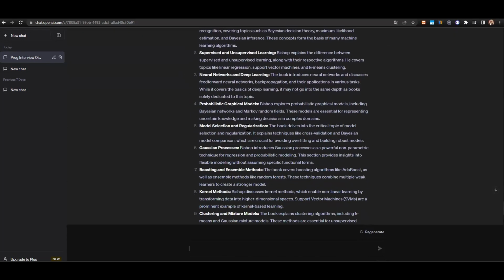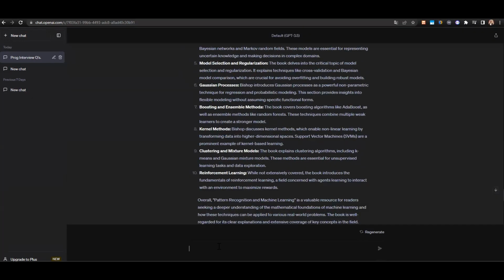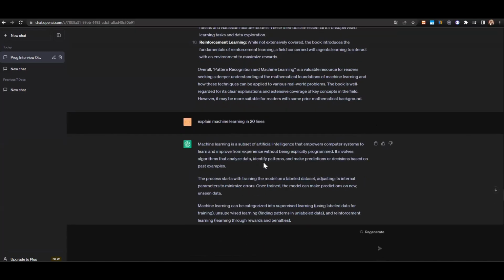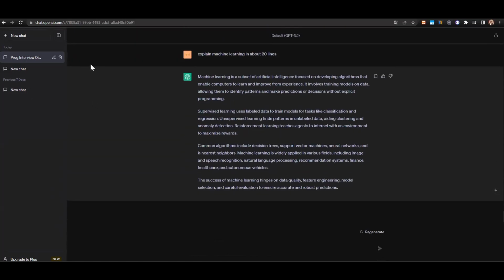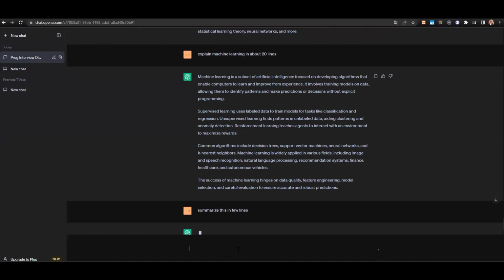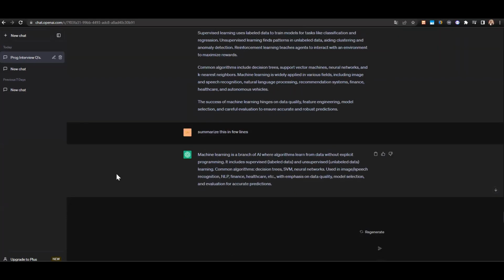And here we have the takeaways from the first book. Now let's ask for a machine learning explanation in about 20 lines. We can even ask it to summarize it. And we have a short and sweet version of what machine learning is.